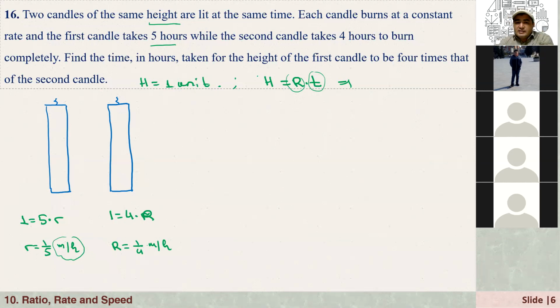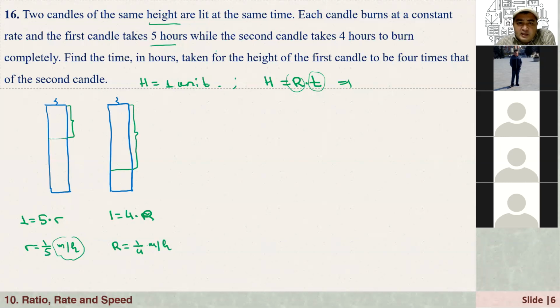Find the time in hours taken for the height of the first candle to be 4 times that of the second candle. Suppose that after T hours, the first candle has burned this much, it comes to here. And the second one is actually burning a bit faster, right? After T hours, it will have burned only this much.